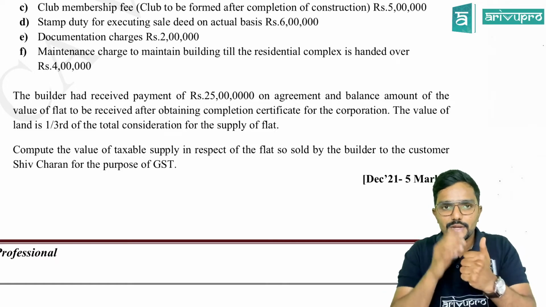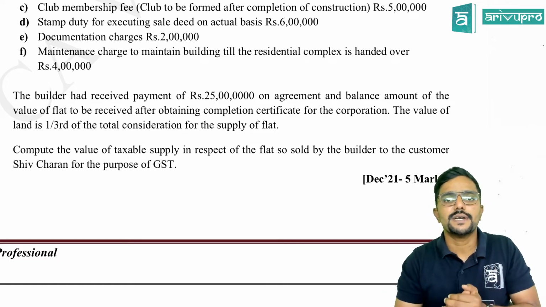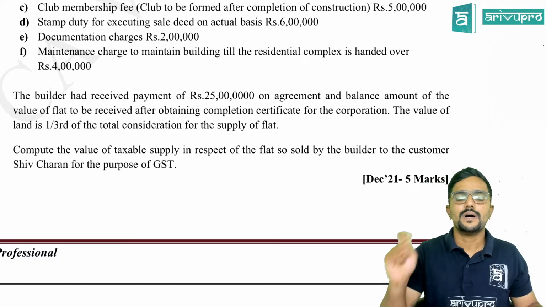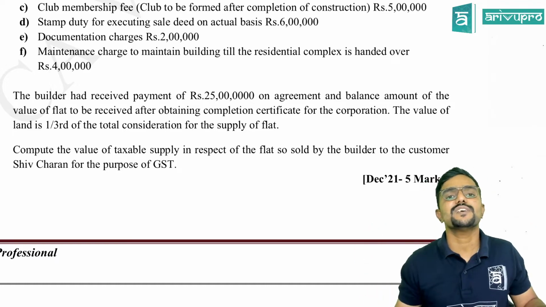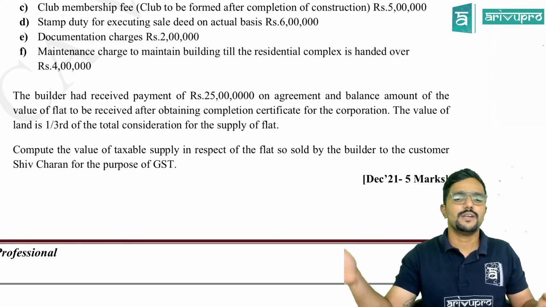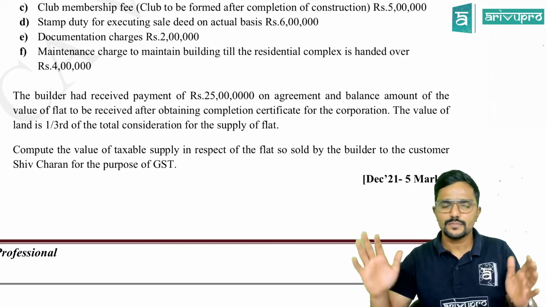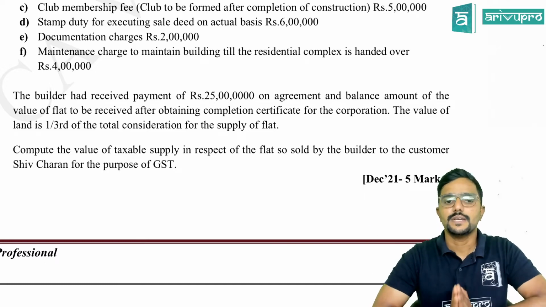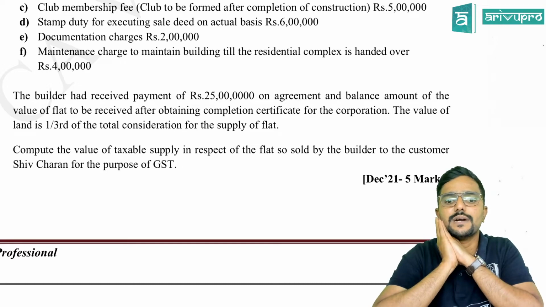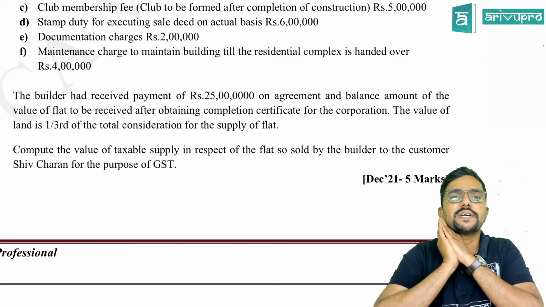Because see, a building is said to be constructed on the earlier of two dates: the date on which the completion certificate is obtained, or the date on which the property is first occupied or possession is taken, whichever is earlier. So here definitely possession is given later. So here completion certificate is obtained, and before that 25 lakh rupees advance is received at the time of agreement. So can I tell it is a sale of pre-constructed building?